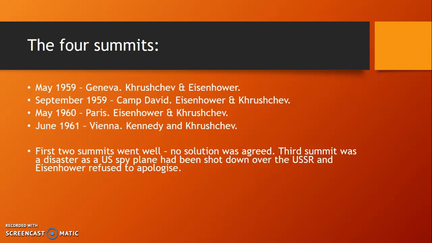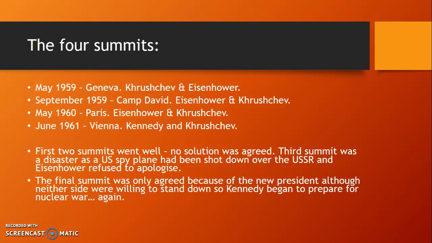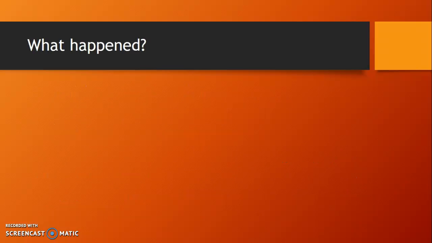So the first 2 summits went quite well, although no solution was agreed. The 3rd summit didn't go very well because a US spy plane had been shot down over the USSR and Eisenhower refused to apologise for that. The final summit was only agreed because of the new president, John F. Kennedy, although neither side was willing to stand down, so Kennedy began to prepare for nuclear war again.